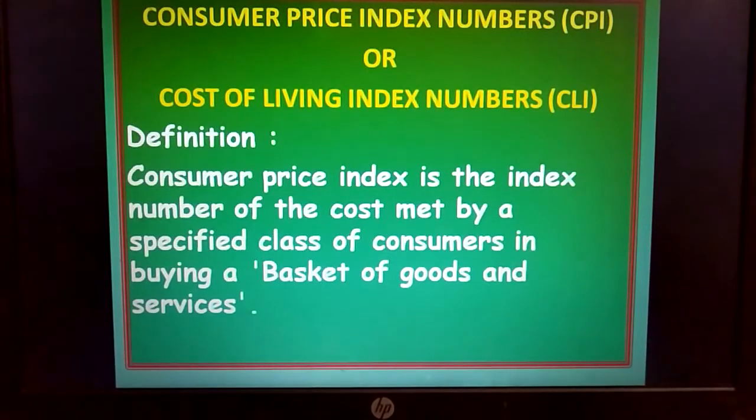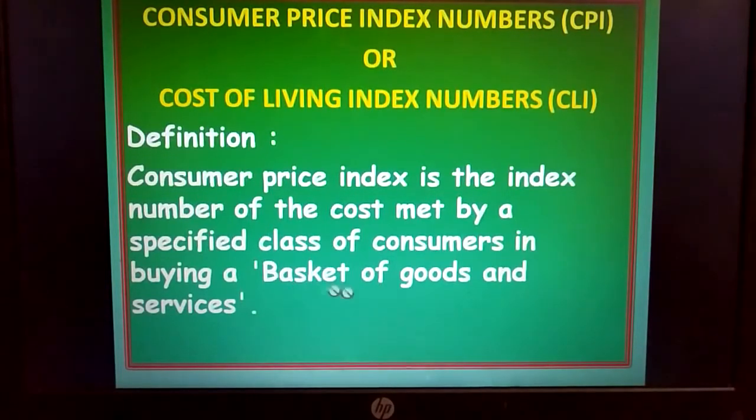Now we shall look at the definition once again. This consumer price index number is an index number of the cost met by specified class of consumers in buying a basket of goods and services. In order to buy a basket of goods and services, whatever the cost incurred by consumers of a specified class of people, it will be called consumer price index number.